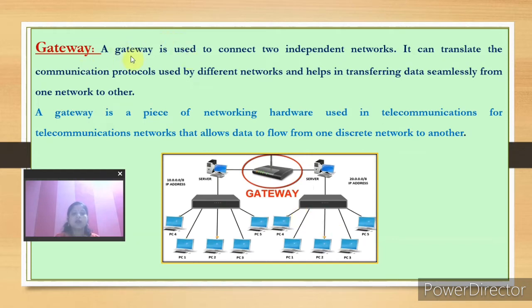And it can translate the communication protocols used by different networks. It means it can be used to connect networks with different protocols, so that it can translate the protocols and data communication will be possible. A gateway is a piece of networking hardware used in telecommunication networks that allows data to flow from one discrete network to another. Generally in telecommunication networks, this gateway is used.